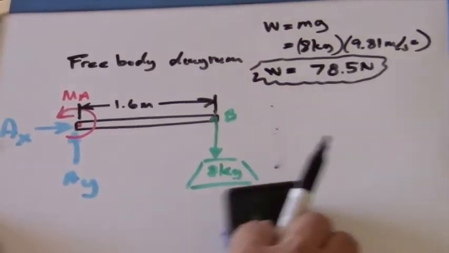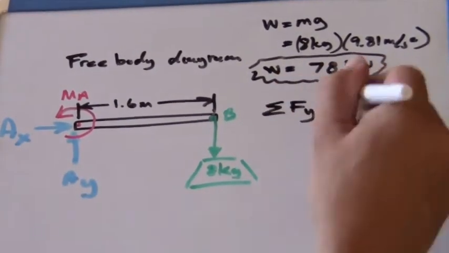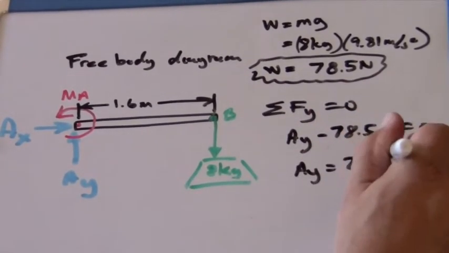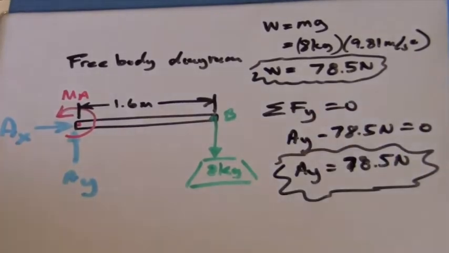Now we sum the forces in the y direction, which includes the 78.5 newton weight pointing downward and the positively directed reaction force in the y direction at A, giving us 78.5 newtons acting upward at A.